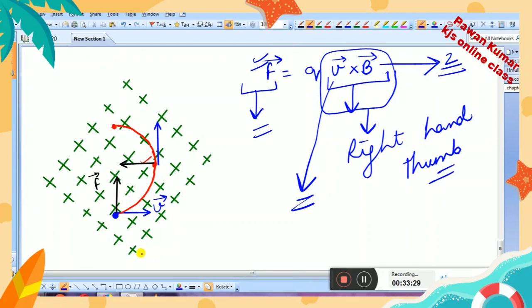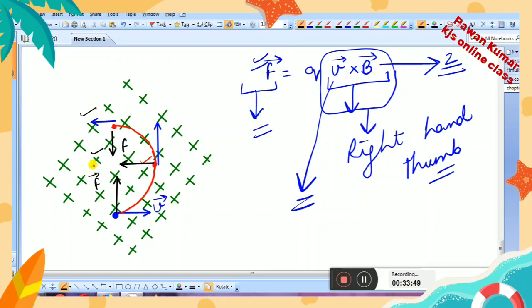When the charge reaches here, as the direction of motion is changing at every instant, the direction of motion will be like this, and the direction of force at this time will be downward.